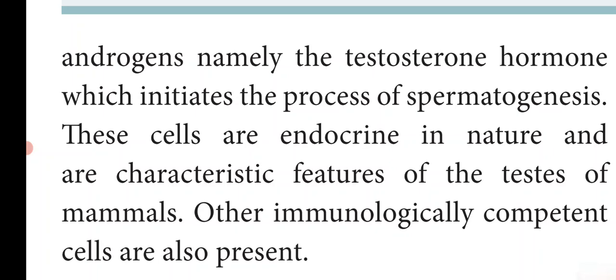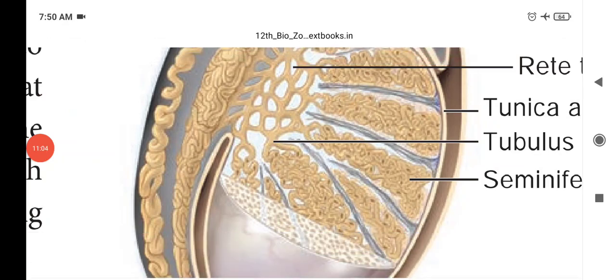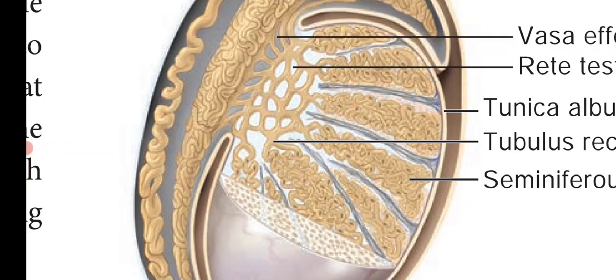Other immunologically competent cells are also present. The seminiferous tubules are highly coiled tubules, and here only the sperms are formed.